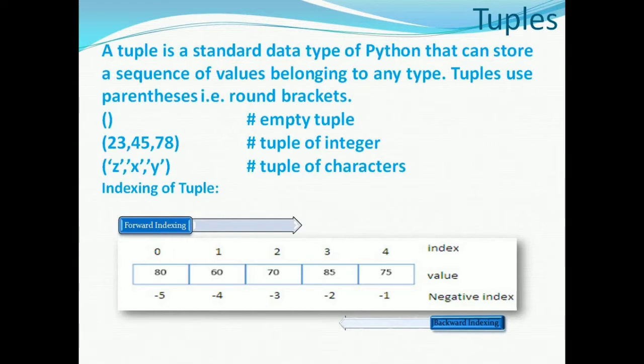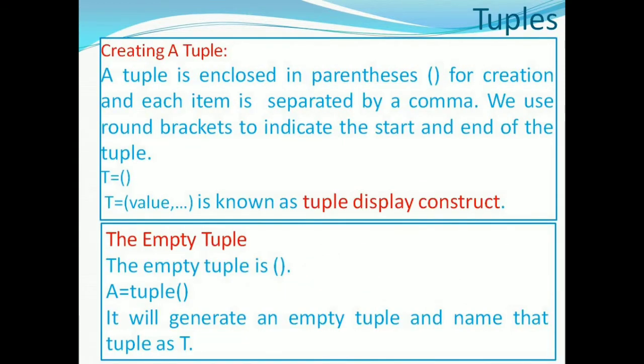A tuple without any value is an empty tuple. A tuple can be of any data type. If the data are integers, it is a tuple of integers. Use round brackets to indicate the start and end of a tuple. T is equal to opening and closing round brackets, and T is equal to value 1, value 2 is known as the tuple display construct. To create an empty tuple, you can simply write the name of the tuple is equal to tuple and opening and closing parentheses.